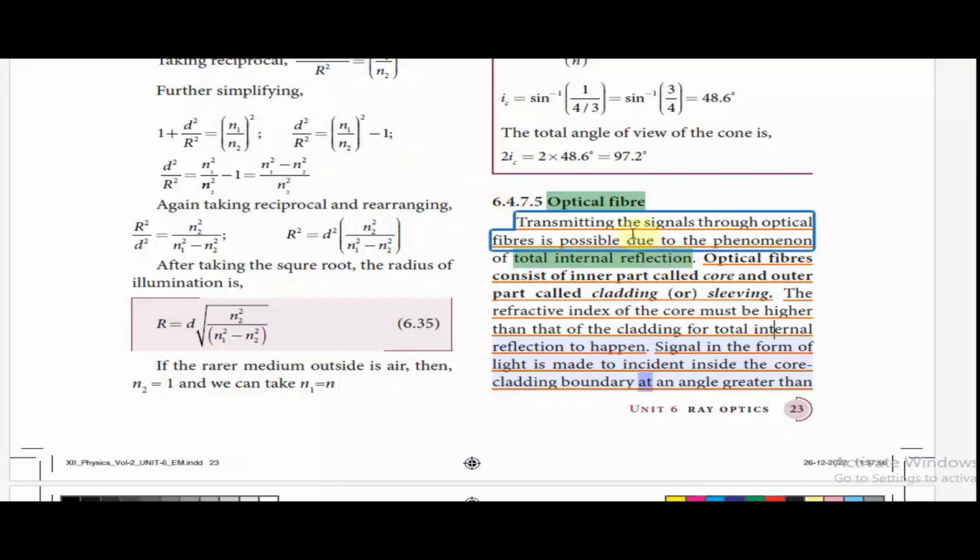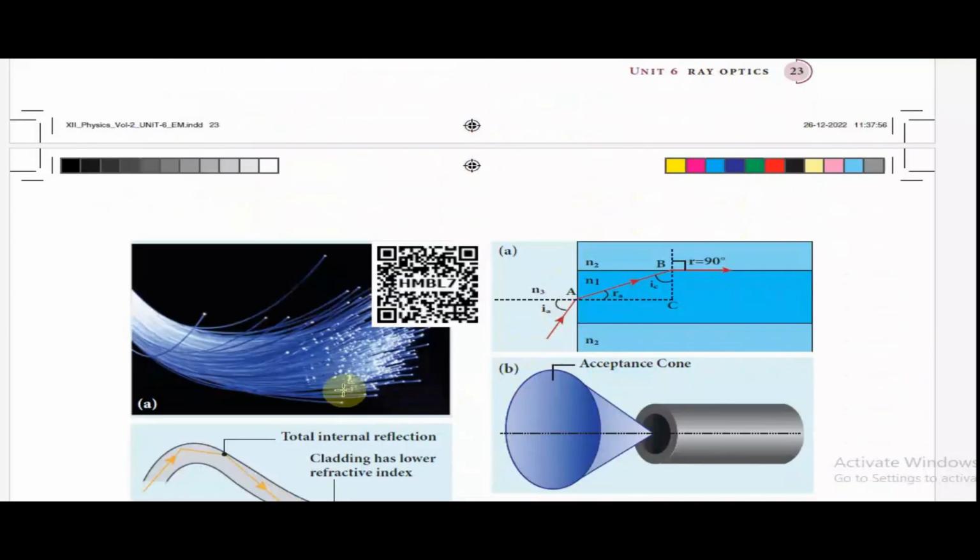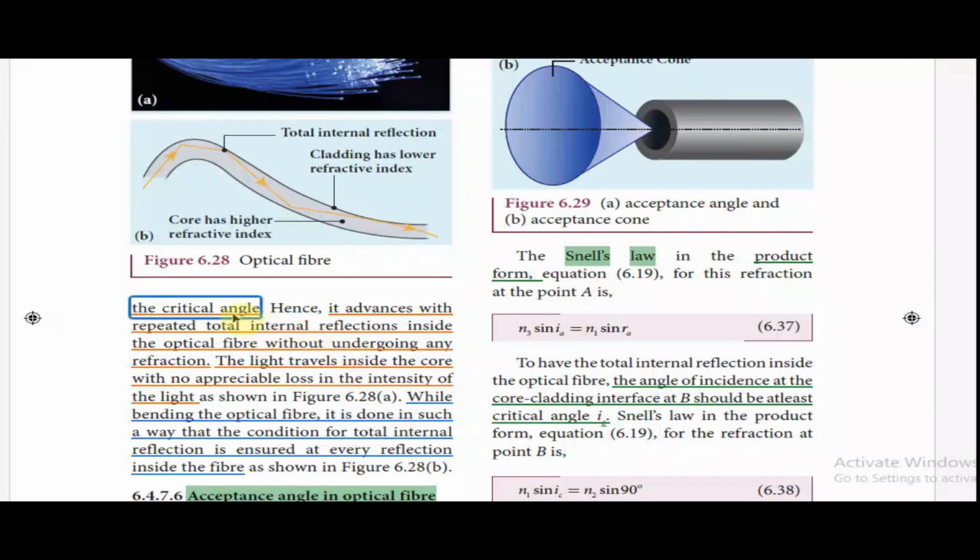Dear students, now we will study about optical fibers, one of the applications of total internal reflection. Transmitting the signals through optical fibers is possible due to the phenomenon of total internal reflection. Optical fibers consist of an inner part called the core and an outer part called the cladding or sleeving. The refractive index of the core must be higher than that of the cladding for total internal reflection to take place. The signals in the form of light are made to be incident inside the core-cladding boundary at an angle greater than the critical angle.